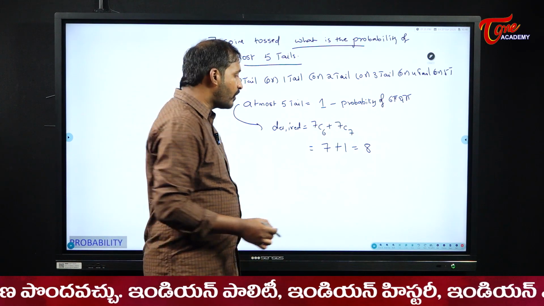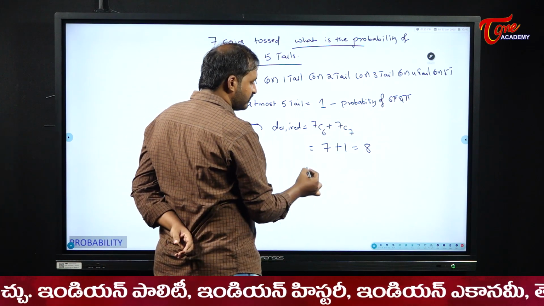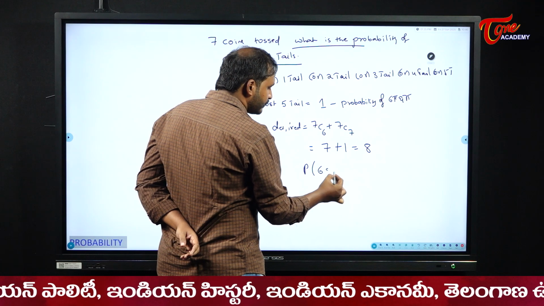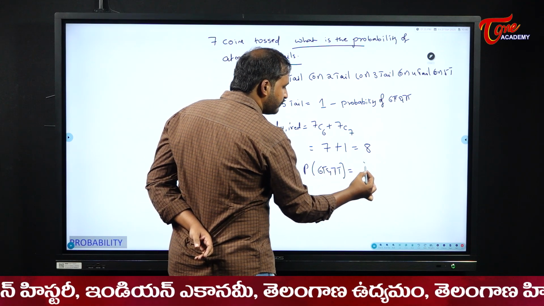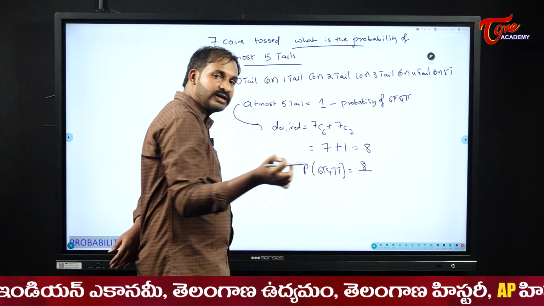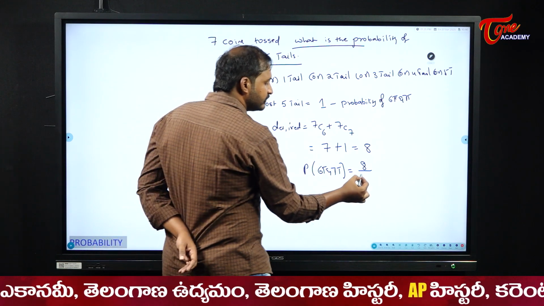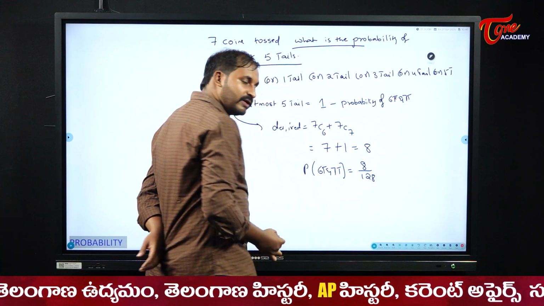So the probability of getting 6 tails and 7 tails is equal to 8 by, what is the total number of outcomes when 7 coins are tossed? 128. 8 by 128.